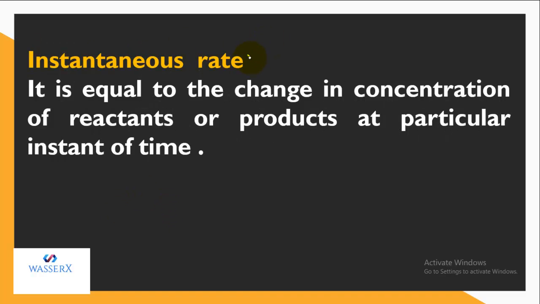Another one we have is the instantaneous rate. Instantaneous rate is a rate where we are looking at a particular instant. Let's say we have a reaction in which reactants convert to products, but the reaction is not completely done, and in the middle of the reaction we just want to see how much of the reactants got converted to product, or how much product is actually produced at this particular instant.